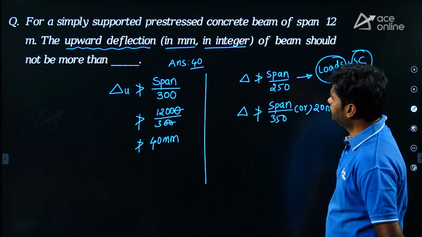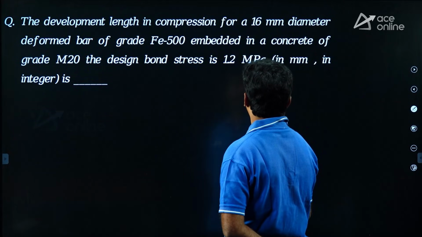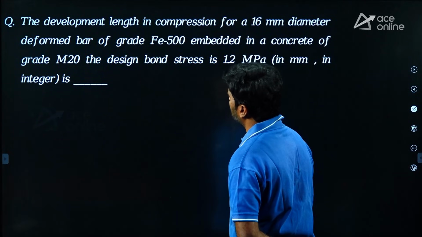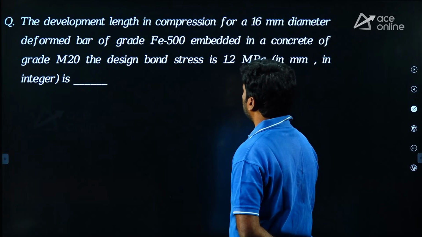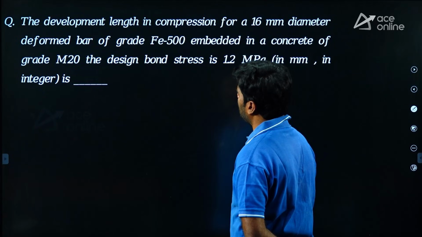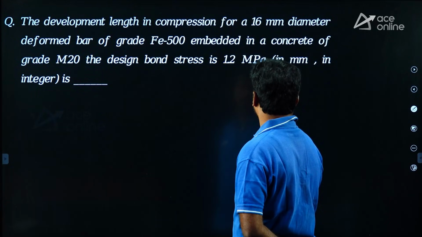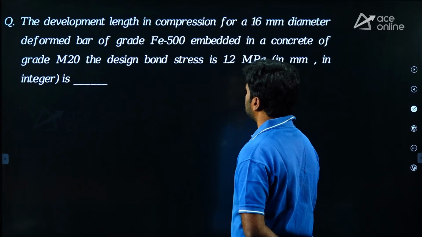Next question. The development length in compression for a 16 mm diameter deformed bar of grade Fe 500 embedded in a concrete of grade M20. The design bond stress is 1.2 megapascal. The answer in mm, in integer, is a dash.